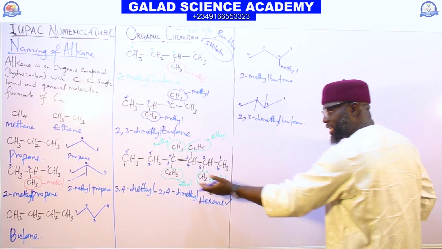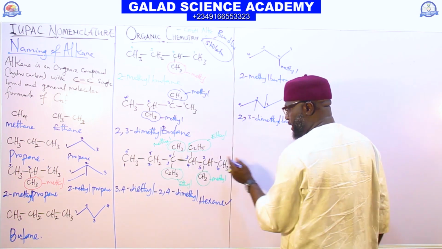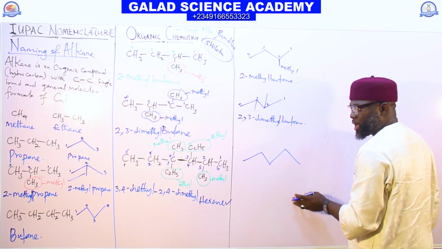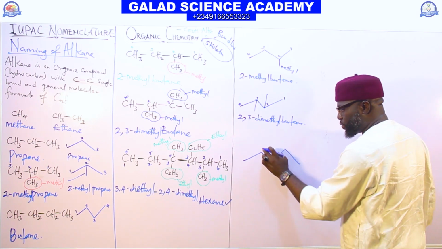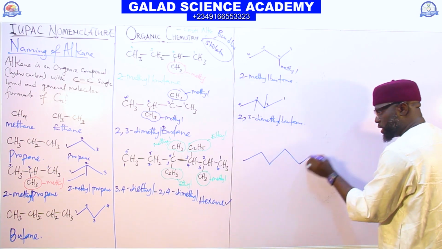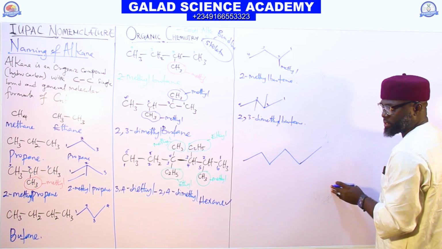Please note it. The bond line for this structure too has 6 carbons. We have 1, 2, 3, 4, 5, and one more here, so that will be 6.